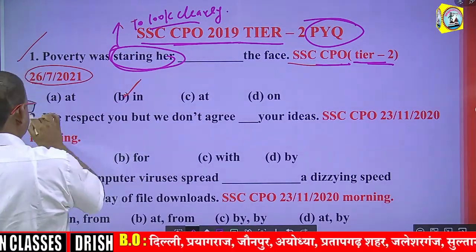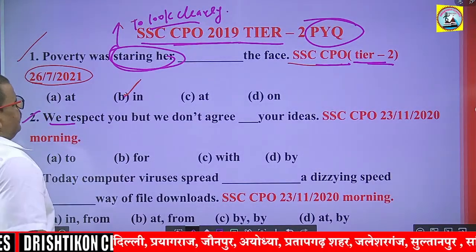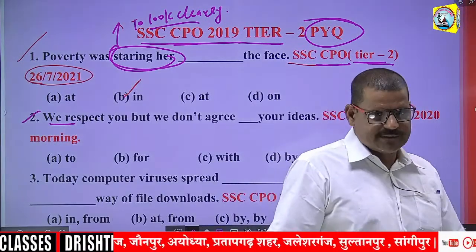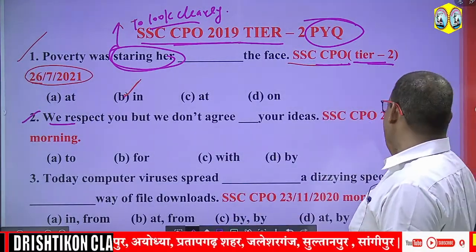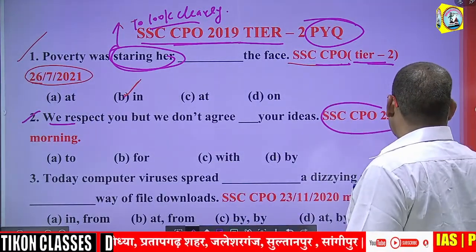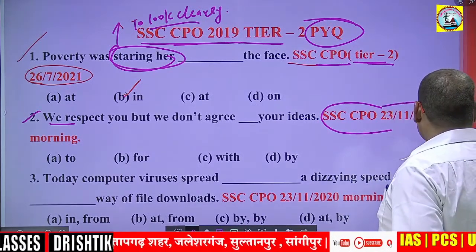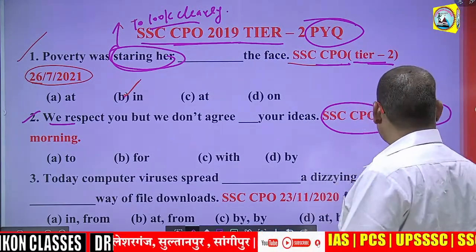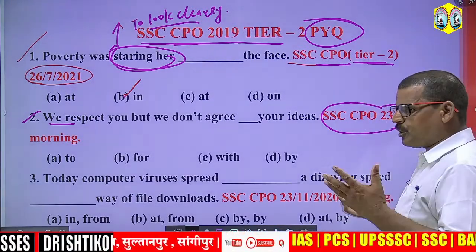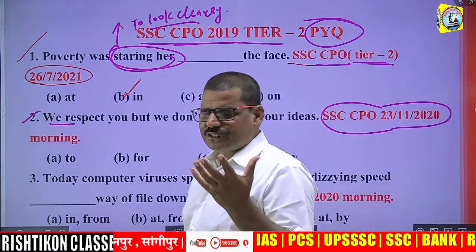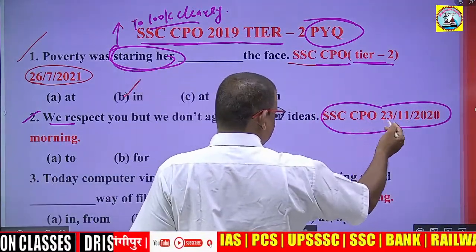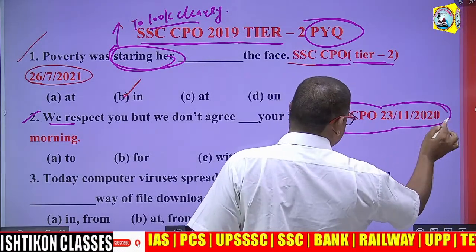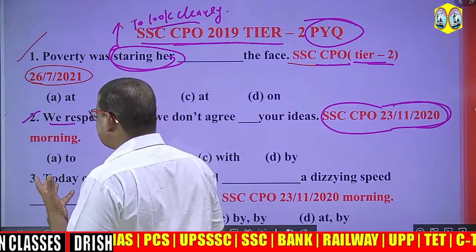Next question. We respect you, but we don't agree your ideas. This question was asked in SSC CPO on 23 November 2020, just before COVID broke out. So what is the correct answer?